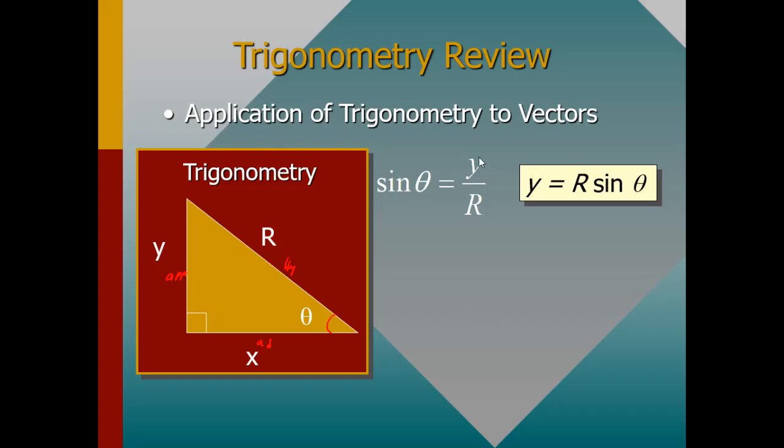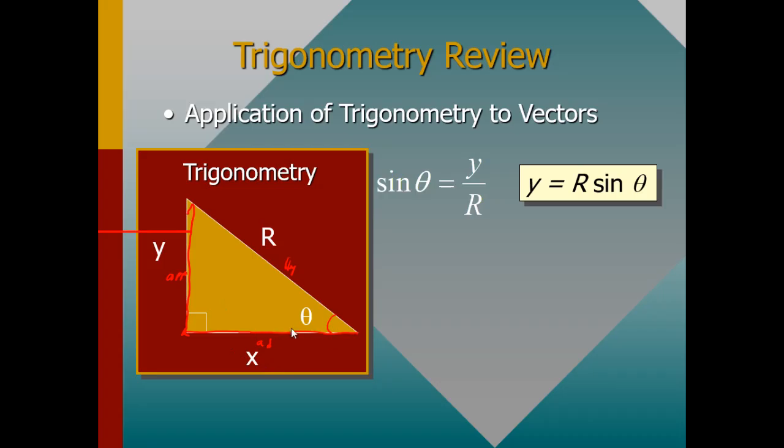So to find the value of y, you're just going to say y is equal to resultant sine theta. In this case, the hypotenuse is the resultant, because this vector has moved from that particular point, it goes that way, and then it goes up like that.